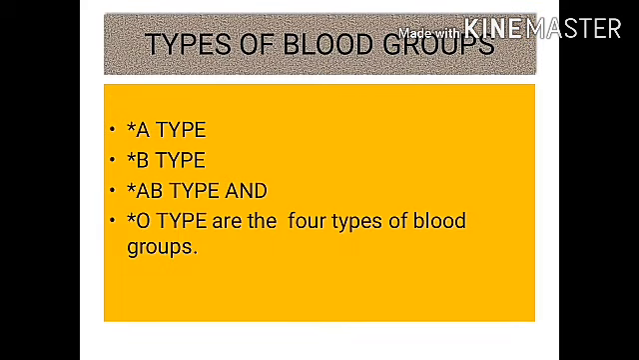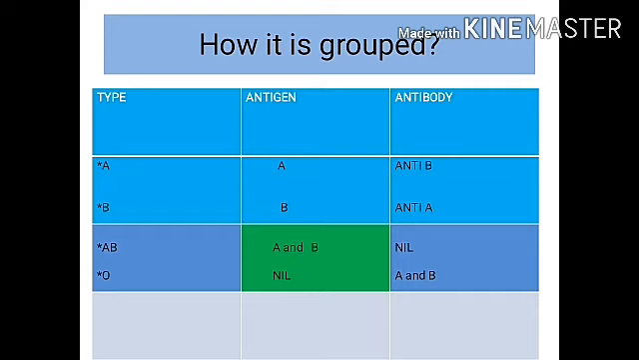According to the presence and absence of the antigen and the antibody, the blood group is distinguished into A type, B type, AB type and O type. So there are 4 types of blood groups. How are the blood groups grouped? According to the antigen and the antibody.